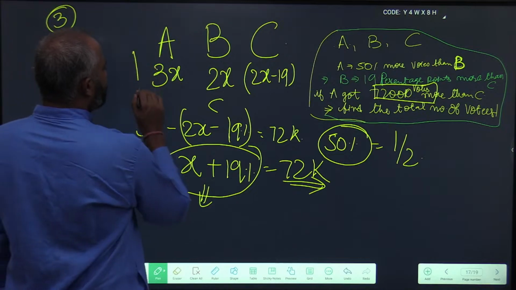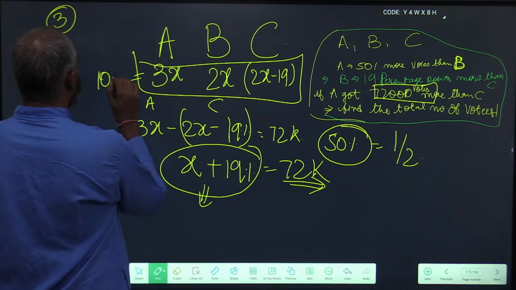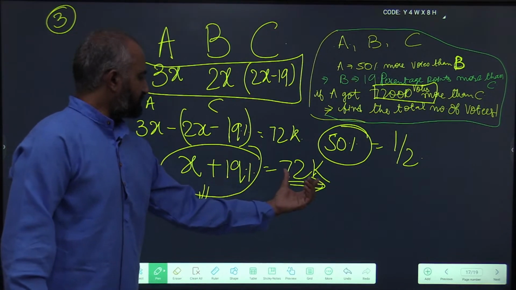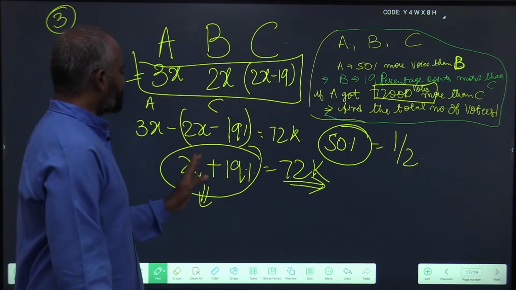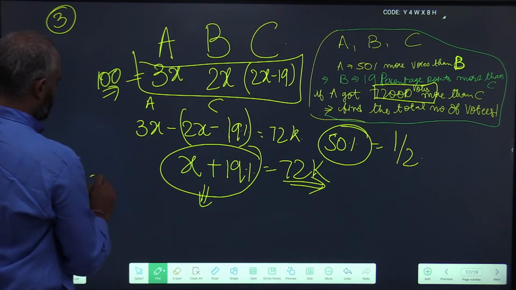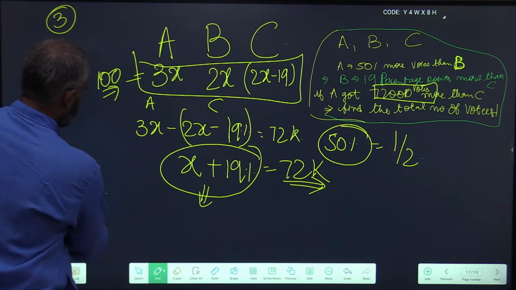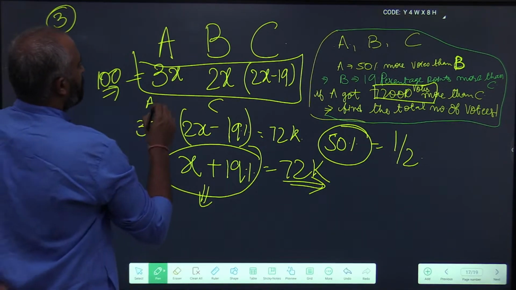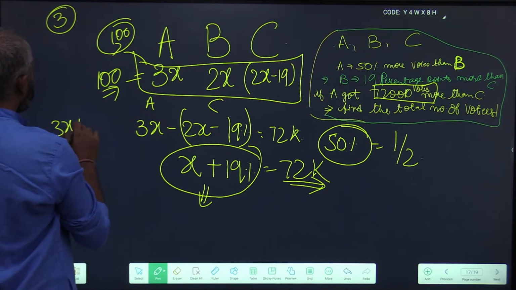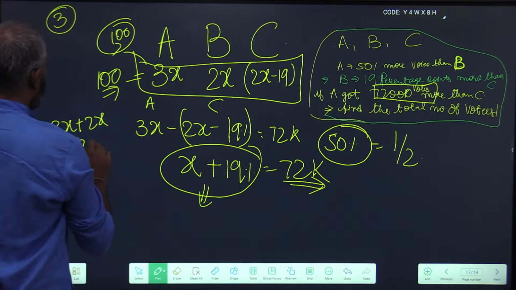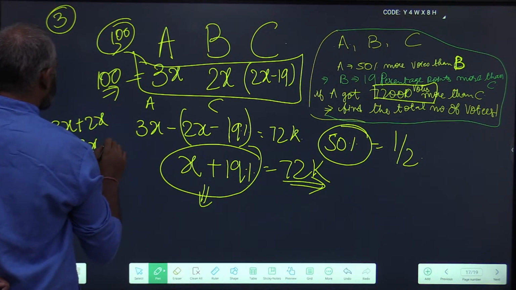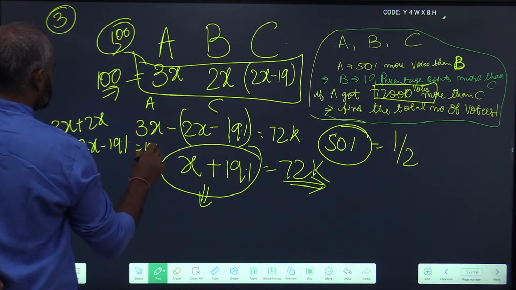The total is equal to 100% votes, right? Here the final is a value and here it is in percentages. Just convert these percentages to values. This whole is 100%. That means 3x plus 2x plus 2x minus 19% is 100%.